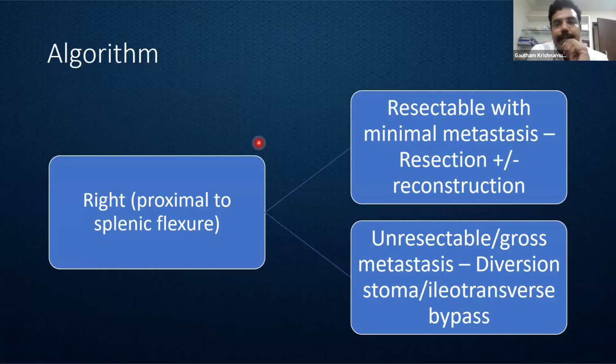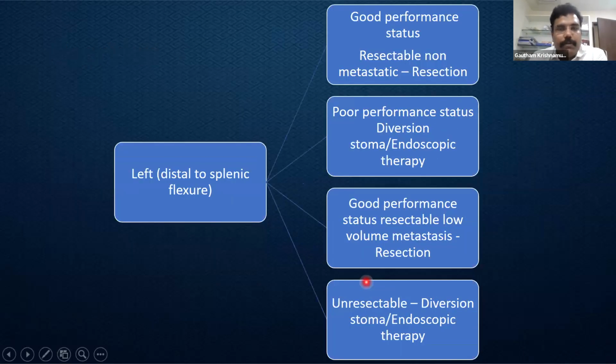So finally, it may not be comprehensive, but if there is a way in which we can put everything into two tables: in case of a right lesion which is resectable with low volume metastasis, then the surgical procedure should be resection. If it's going to be unresectable, or if there is gross metastasis, then a diversion stoma or even an ileotransverse bypass can be performed.